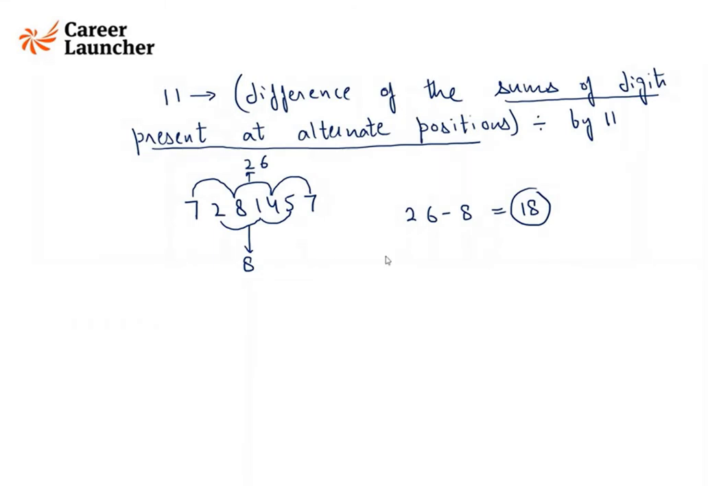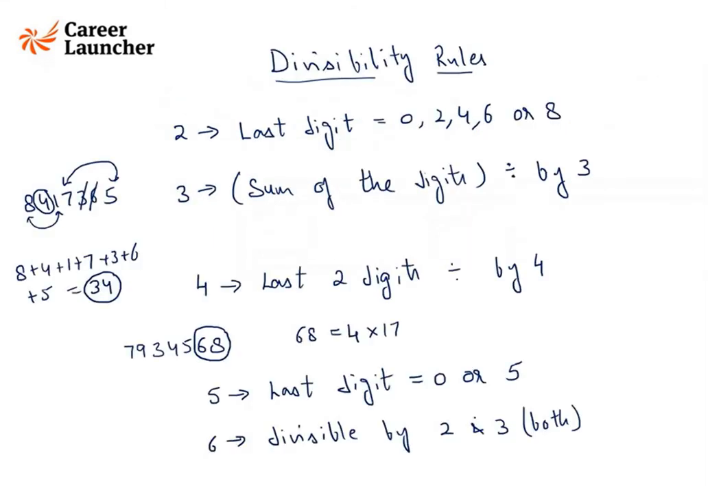Very good. Yaman, the rule for 6 is that it should be divisible by 2 and 3. Similarly, the rule for 12 is that it should be divisible by 4 and 3. For example, let us say we have this number, and we need to check it for 12.